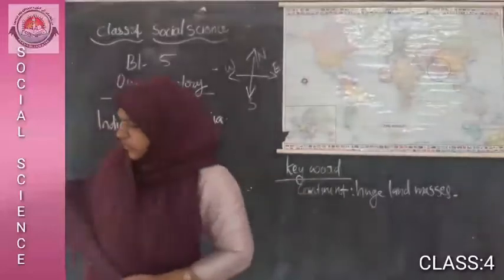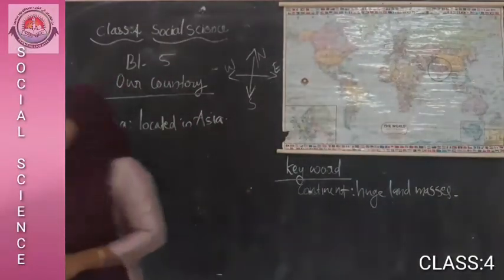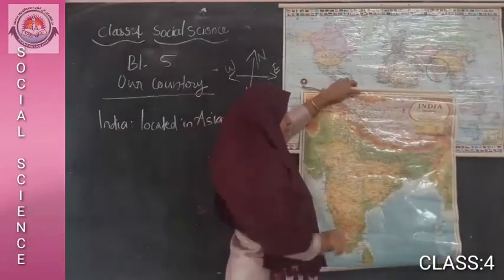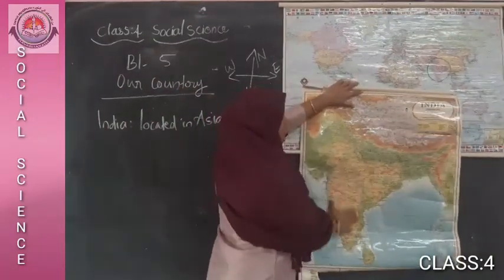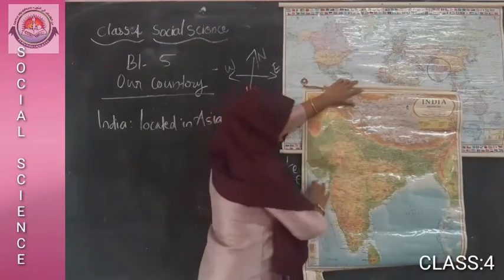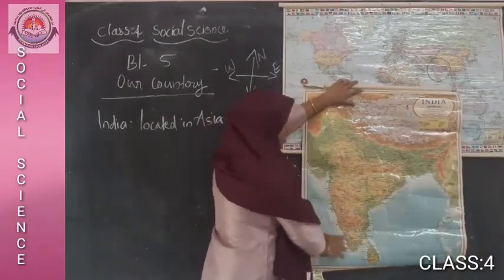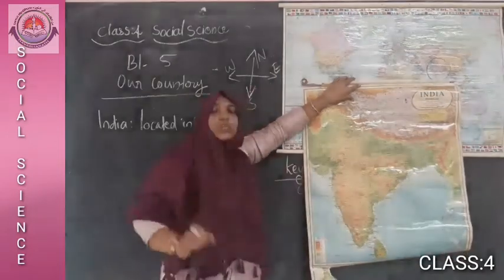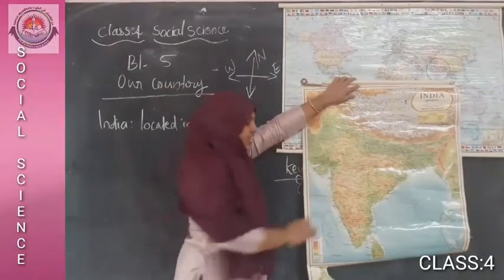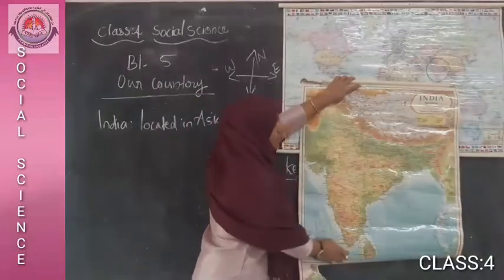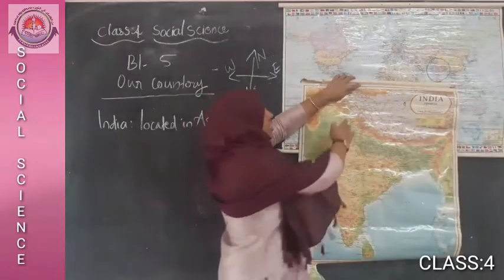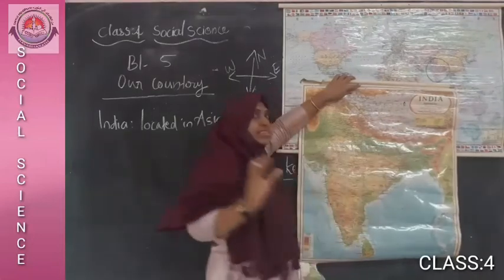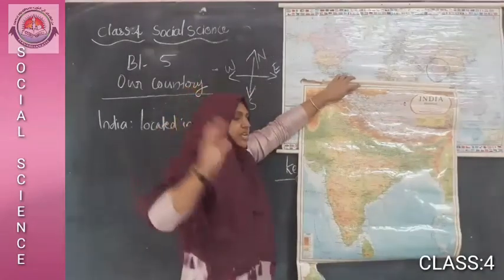Then I will show you the map of India. This is the map of India. Here the blue color shows that 3 parts of India are surrounded by water bodies. And this brown color, as we have discussed, shows mountains.